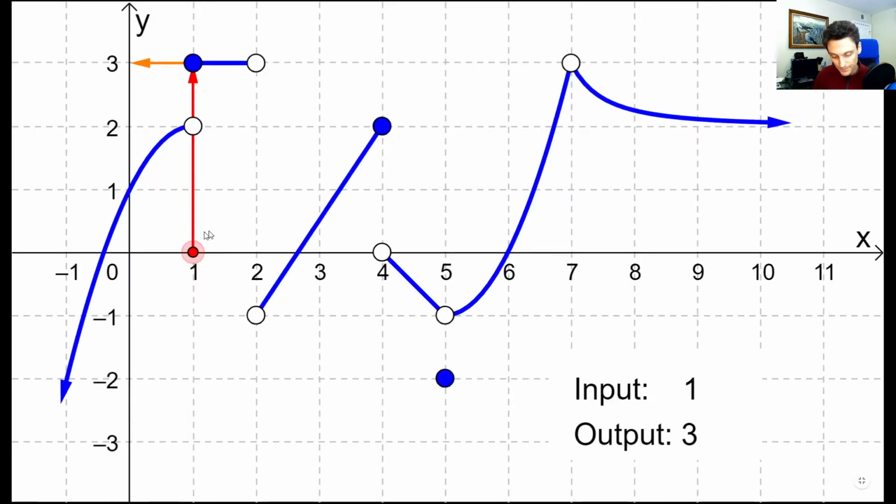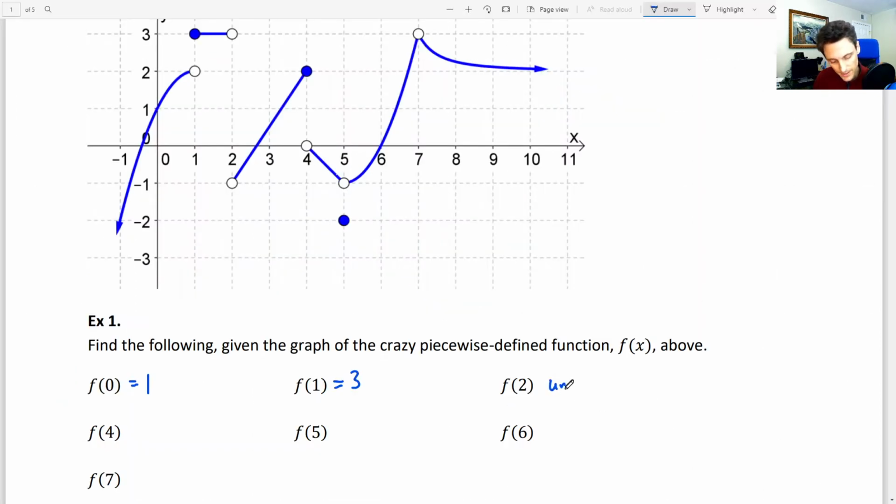Let's look at f of 2. What do you think f of 2 is going to equal? In this case, it's a little tricky. So here, if we drag the x value over to 2, and we look up and we look down, there is no graph of the function. All we see is an open circle down here, an open circle up here, but there's no filled in dot, or there's no piece of the graph to speak of. So in this particular case, f of 2 we can say is undefined. The graph of the function is undefined at 2.